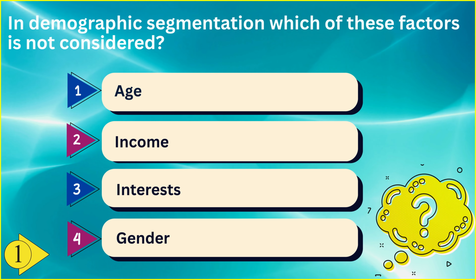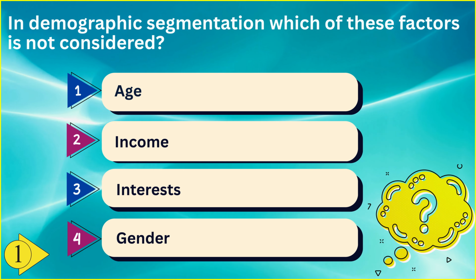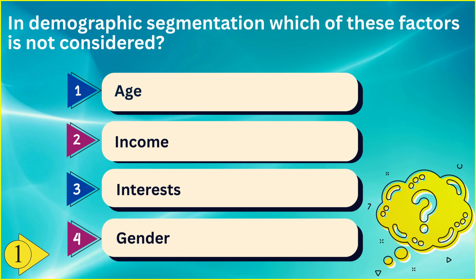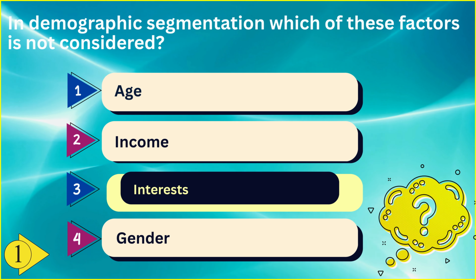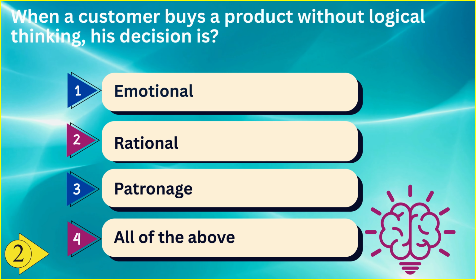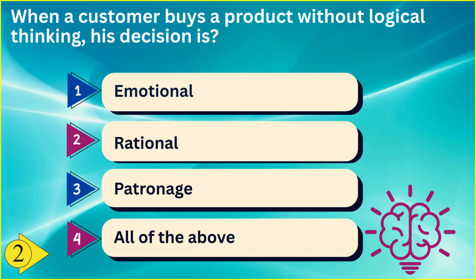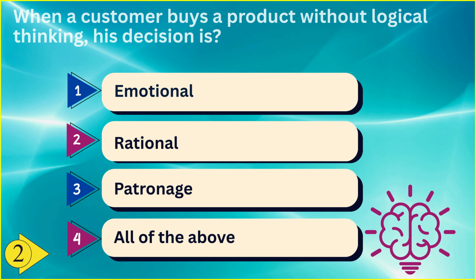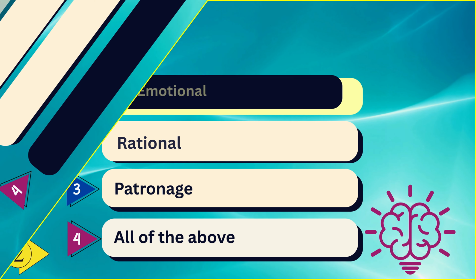In demographic segmentation, which of these factors is not considered? Option 1 age, option 2 income, option 3 interest, and option 4 gender. And the correct answer is option 3 interest. When a customer buys a product without logical thinking, his decision is option 1 emotional, option 2 rational, option 3 patronage, and option 4 all of the above. And the correct answer is option 1 emotional.